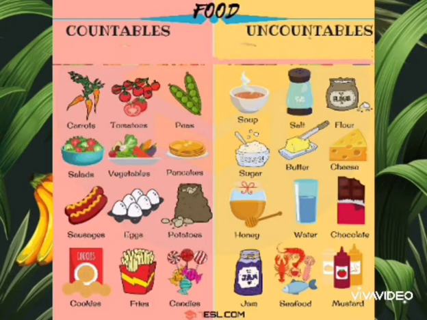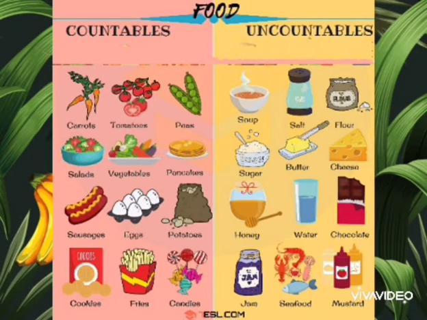You can see the pictures, and in the category of countable nouns, you can see carrots, tomatoes, peas, salads, vegetables, pancakes, eggs, potatoes, cookies, candies, etc. Uncountable nouns: soup, salt, flour, sugar, butter, cheese, honey, water, chocolate, jam, seafood, mustard.